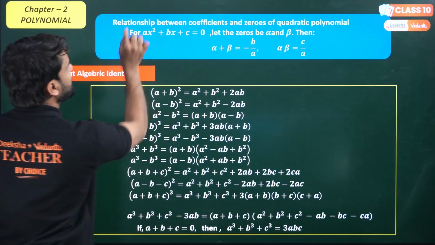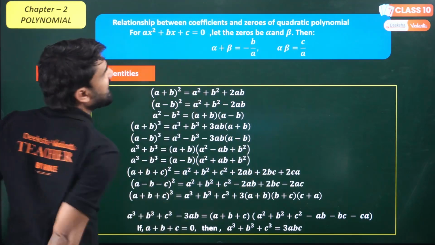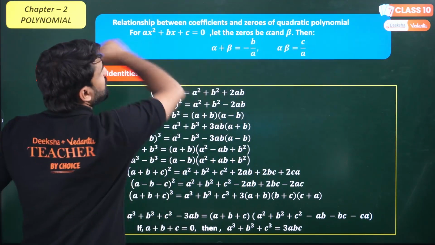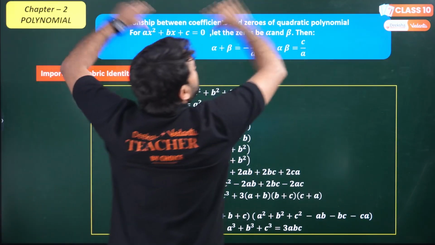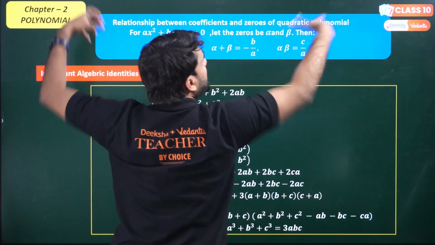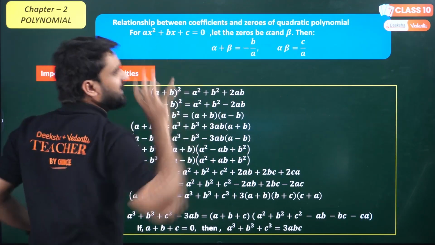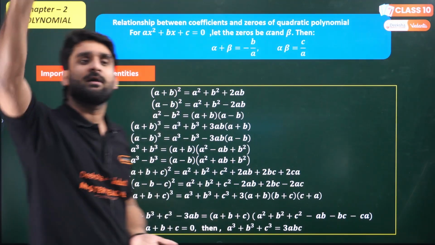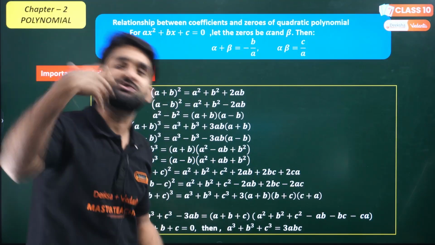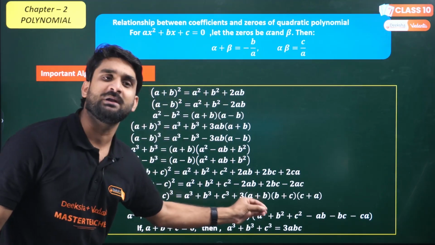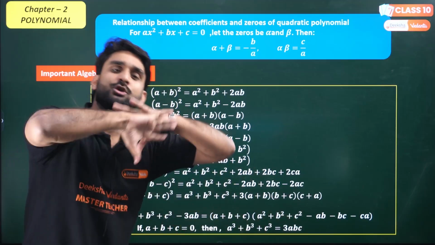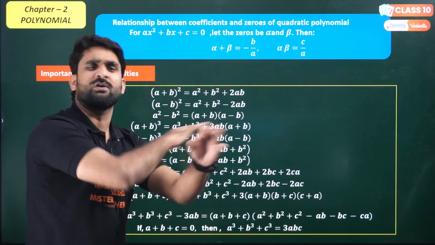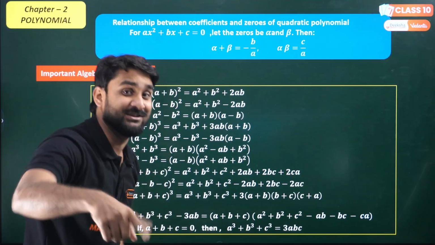Now look at this question, relationship between coefficients and zeros of a quadratic polynomial. This is important, so I have given it blue color so you can differentiate. This formula is a bit important. These are the algebraic identities. You don't need to go anywhere to search for the formula. Just go through this formula sheet, memorize the formulas, and you will be able to tackle each and every kind of question in your board exam as well as in your pre-board exam.